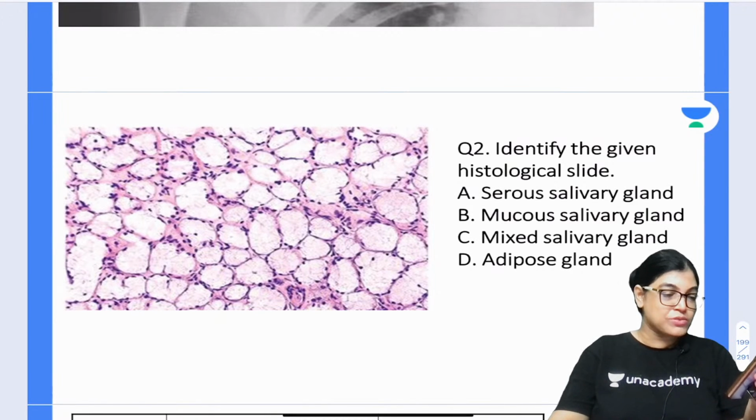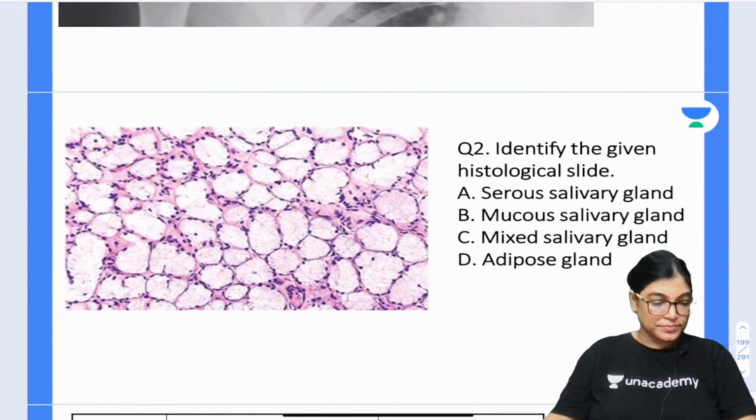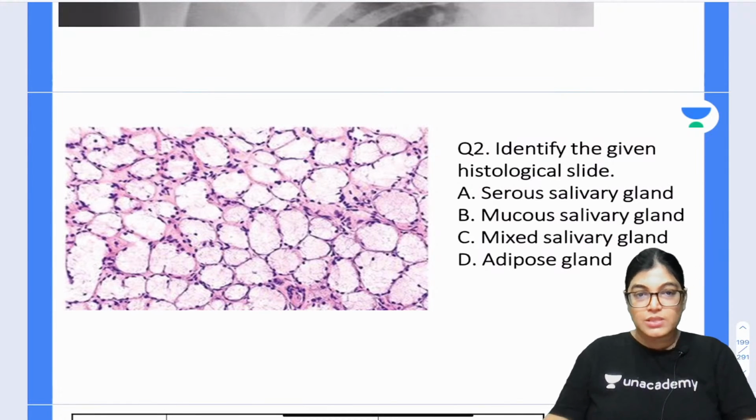Dr. Dasa, you are absolutely right for question number 1. So now you will write question number 2 and give the answer. This is how we will conduct the quiz. Identify the given histological slide. Nij 10 is telling D. Okay, I am getting D as the answer. What about others? Waiting for others to give the answer.